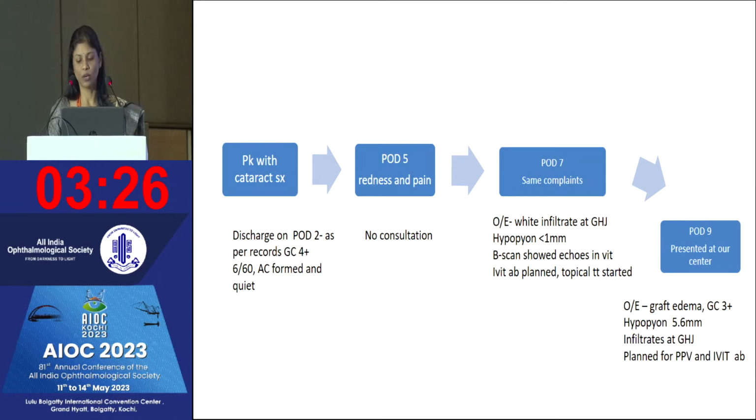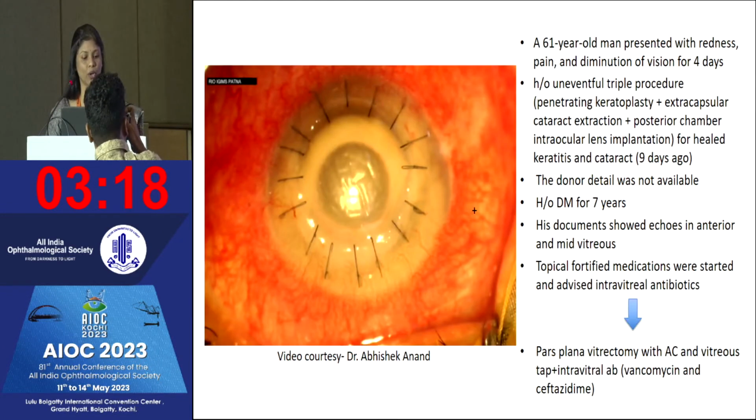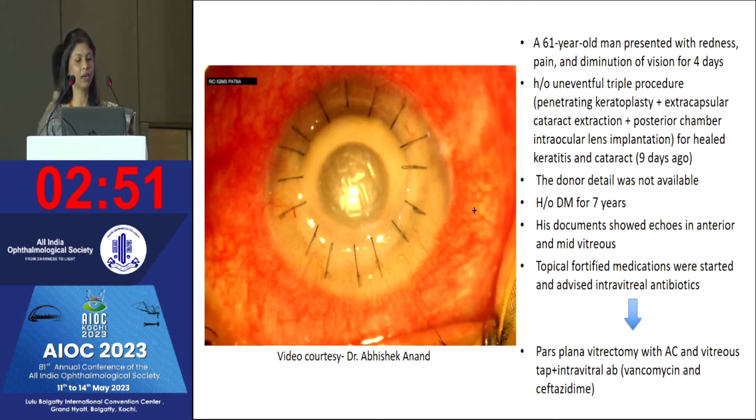So he was referred to us on day 9, and on examination we found that graft edema was present, and graft clarity was 2 to 3 plus. The AC was filled with hypopyon, up to around 5 to 6 millimeter. Corneal sensation was normal, and there was involvement of the graft host junction in the superior temporal as well as in the inferior nasal quadrant of about 1 to 2 millimeter. Still, an epithelial defect was not there.